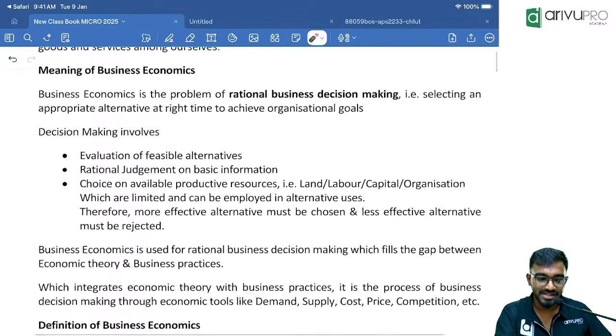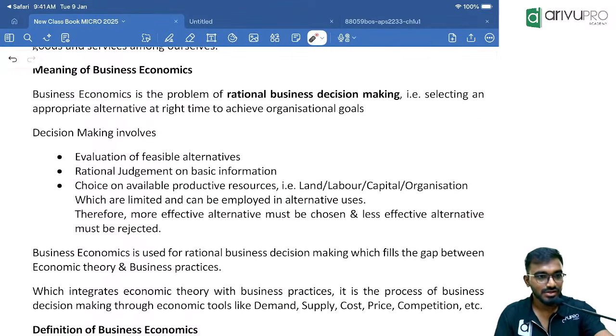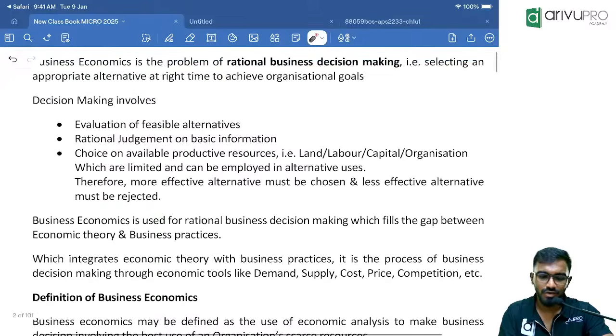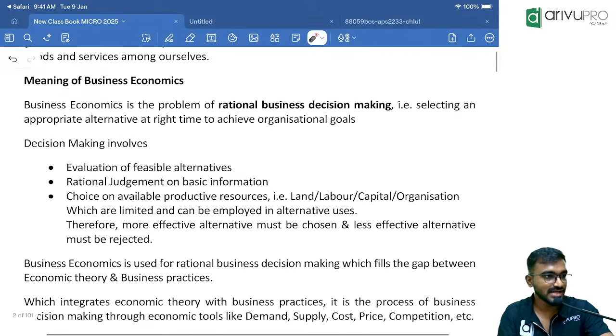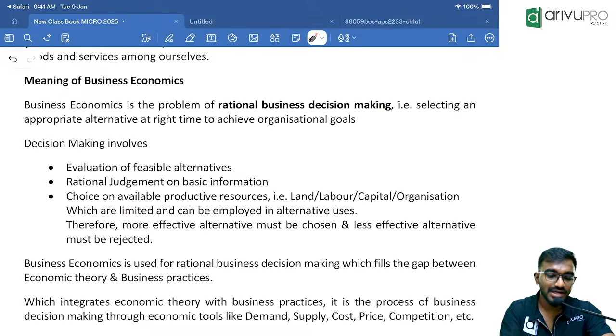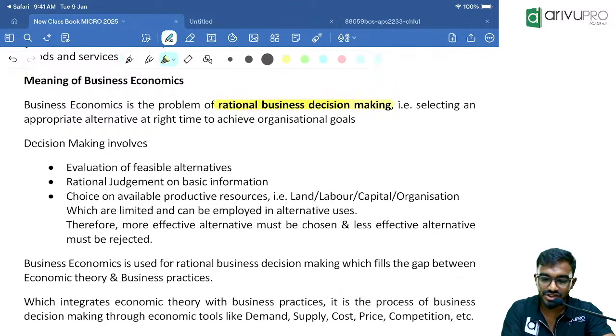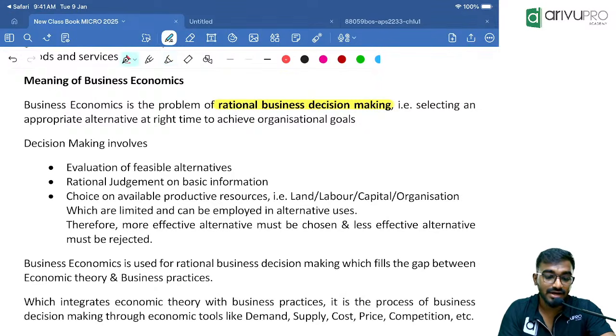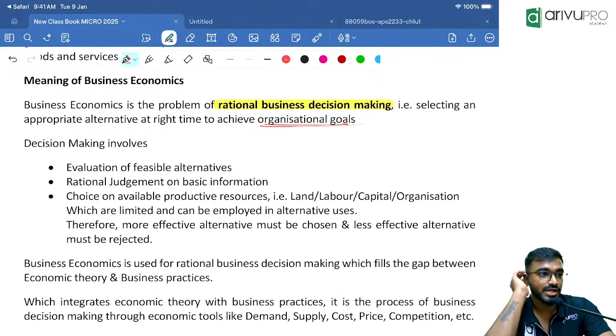Okay, now let us get started with business economics. The main syllabus we are supposed to cover is business economics. But in your 11th and 12th, what you have studied, most of the things are general economics. Now, what is business economics? Rational business decision making. What does it mean? Taking right decisions at the right time to achieve organizational goals.